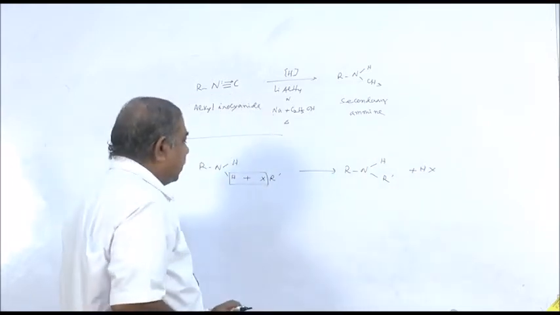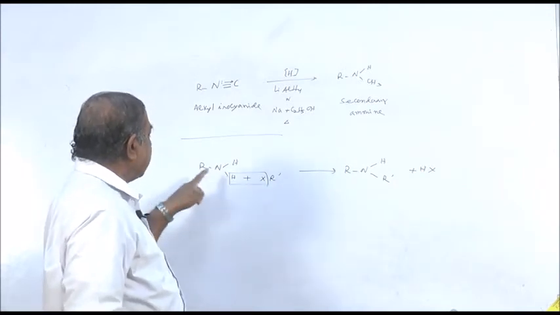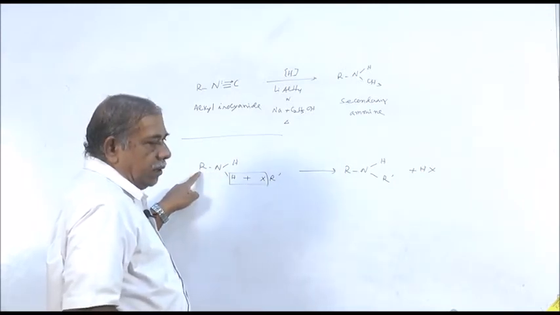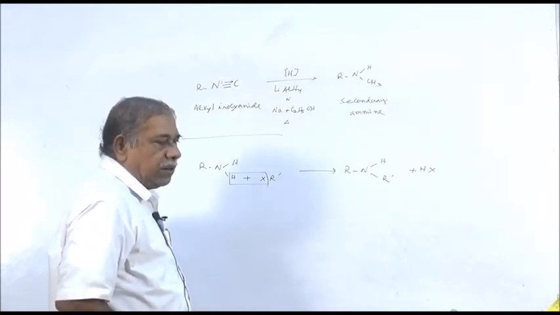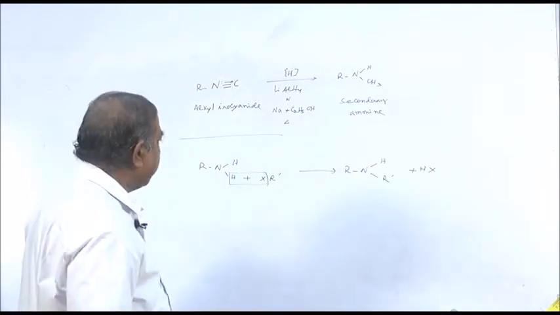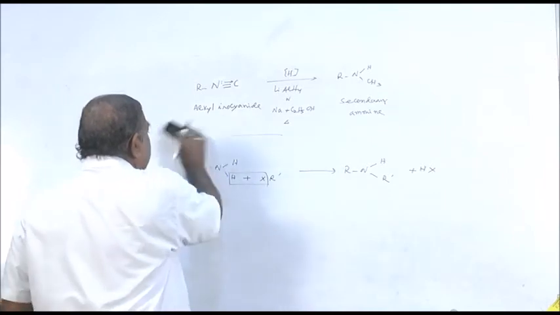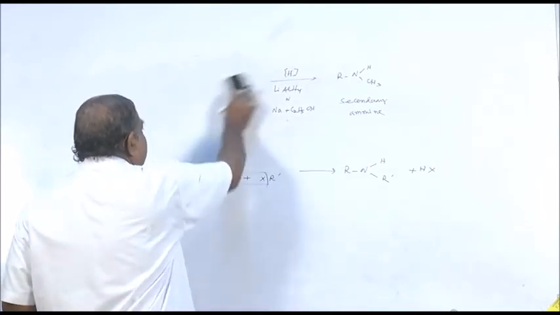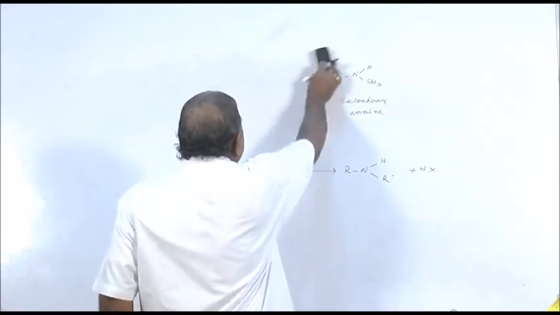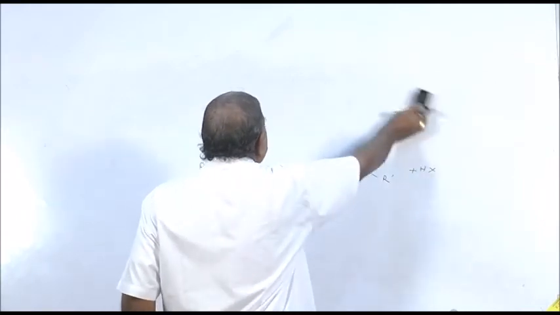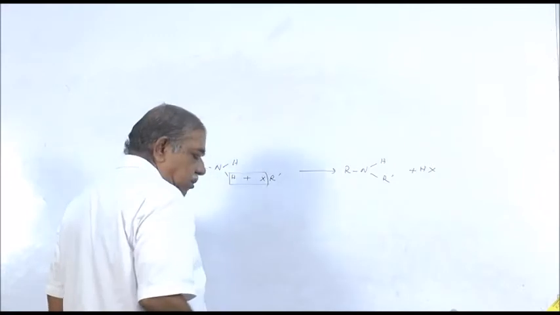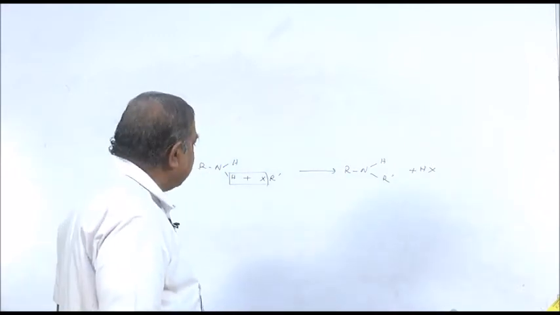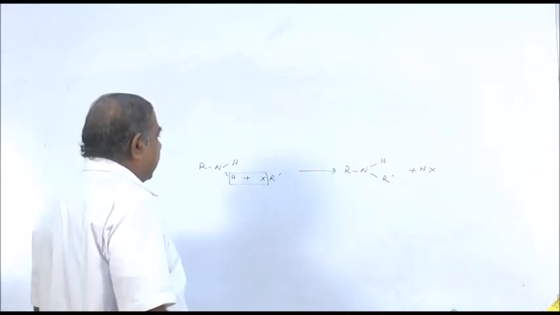So this alkyl group carbon atom and the original carbon atom present in the alkyl group may be same, may be different. That is a choice there. So once we get primary amine, we can prepare secondary amine. All the methods we have discussed in connection with the primary amine we can utilize here also. That means only one step more, treat with another alkyl halide.